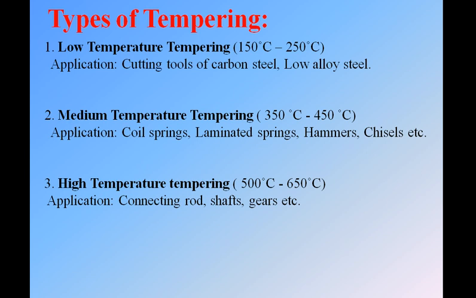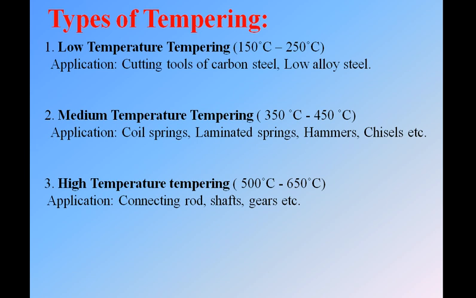Okay. Same way, see, high temperature tempering. Here the temperature zone is 500 to 650 degrees Celsius. The applications are connecting rods, shafts and gears, etc. So these are the three types on the basis of their temperature zone.